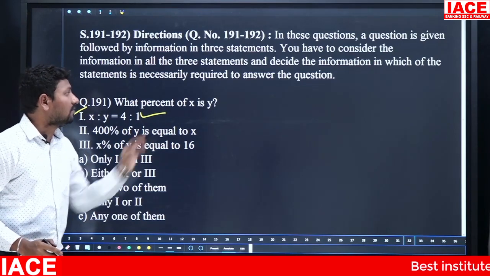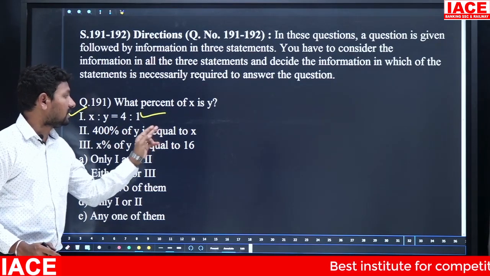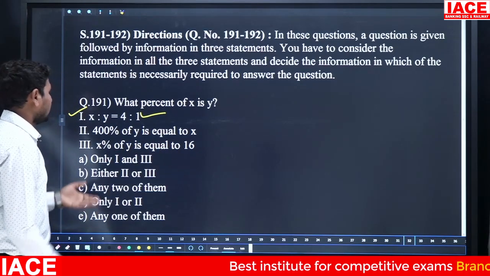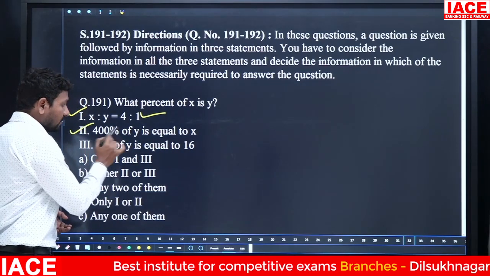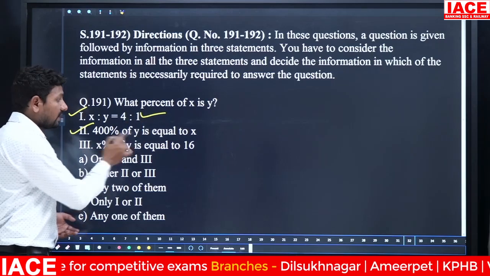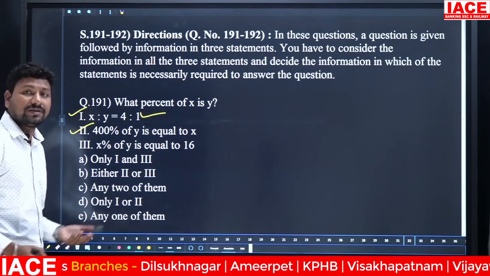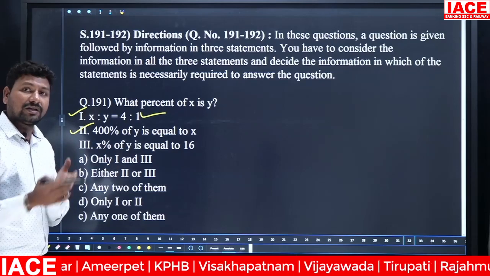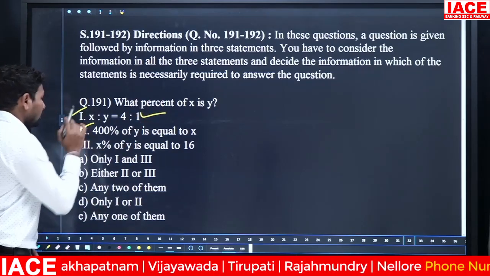400% of Y is equal to X. Here we exactly get an answer. 400% of Y, 400 by 100 is 4, so 4Y is equal to X. 4Y is equal to X means simply you will get the X value and Y value ratio-wise. Then you will get a percentage. That means statement 2 is also correct.